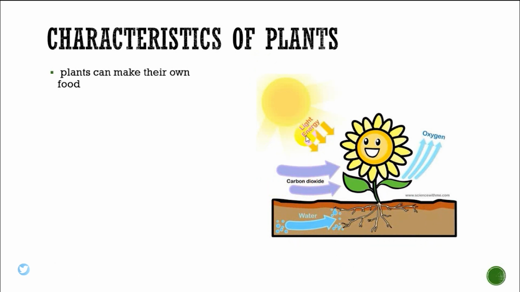They use sunlight as their energy source, and they can combine carbon dioxide, water and some minerals in order to produce food for themselves. And at the end of that process, they release oxygen as a waste product. This process is photosynthesis. So these are one of the kingdoms which are able to make food for themselves. That's why they are autotrophs.